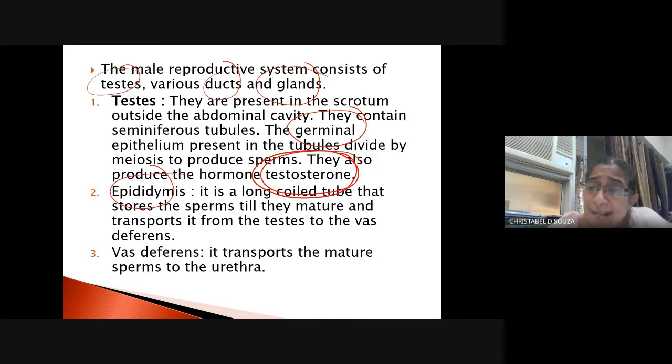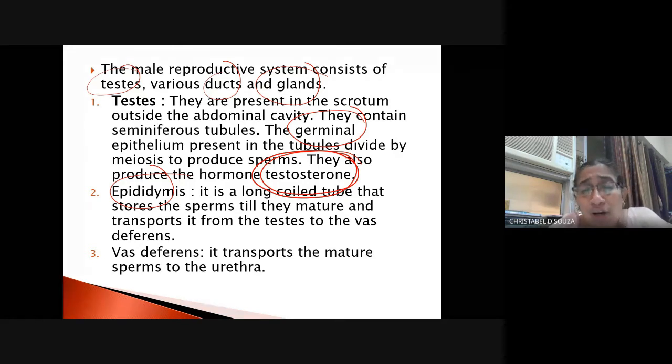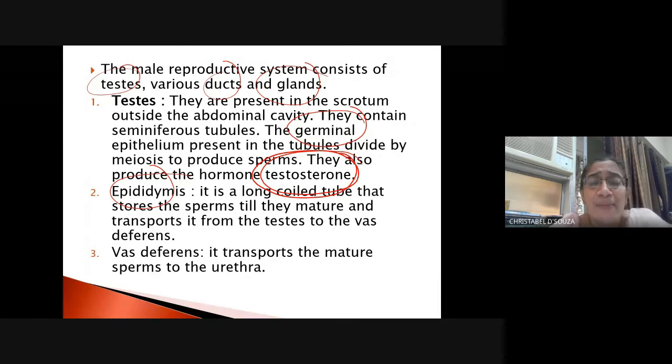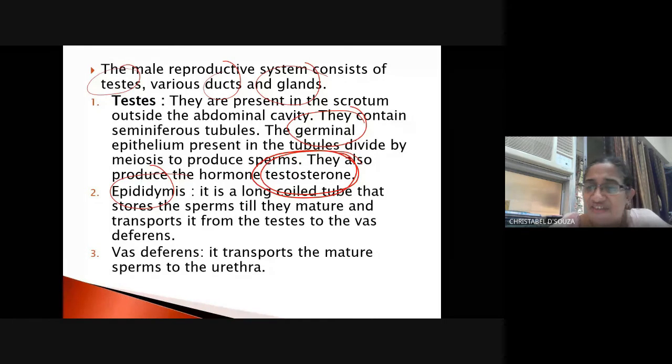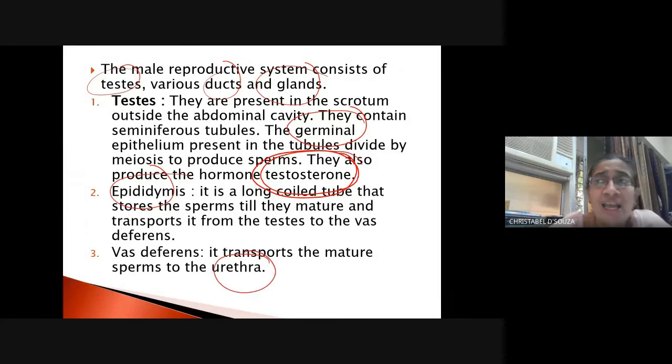Okay. Now, the epididymis is also called a tube, right? But it is more like a sac-like structure. What it does is it stores the sperms till they mature, and then they are transported from the testes to the vas deferens. The vas deferens transports the mature sperms through the urethra. The urethra is the opening of the urinary bladder, right? The tube that comes out of the urinary bladder, right?